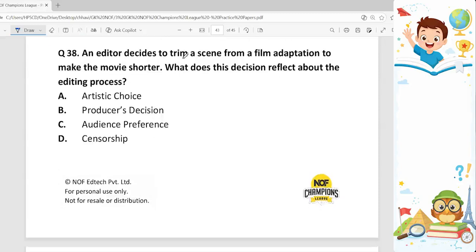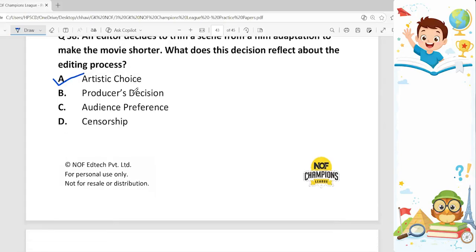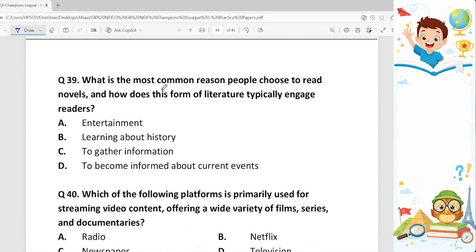38th question. An editor decides to trim a scene from a film adaptation to make the movie shorter. What does this decision reflect about the editing process? It defines as artistic choice, option A. Next question, 39. What is the most common reason people choose to read novels, and how does this form of literature typically engage readers? So, the option is entertainment, option A, because it engages the readers.